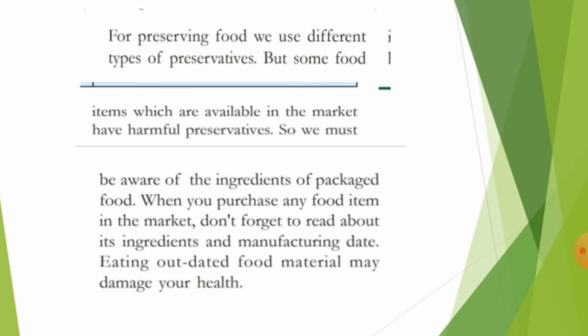But some companies use chemicals to store the material for so many days. Just imagine, whenever you are eating Bingo or any other chips, remember that these chips were not prepared yesterday or the day before yesterday. Packed food materials like chips were actually prepared one month or two months ago. So they used some chemicals.